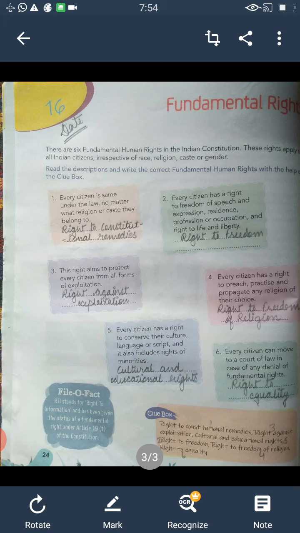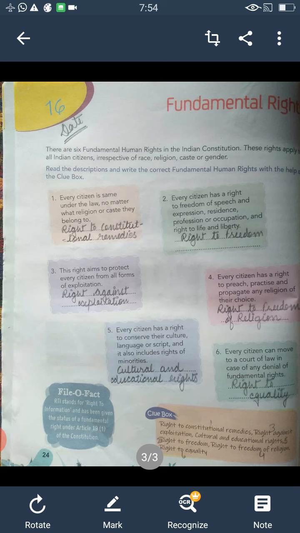We have the right to speak, right to freedom. Next is this right aims to protect every citizen from all forms of exploitation, and the answer is right against exploitation. Fourth is every citizen has a right to preach, practice and propagate any religion of their choice. Answer is right to freedom of religion.